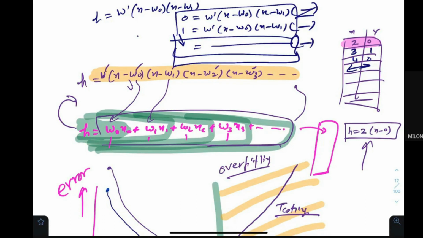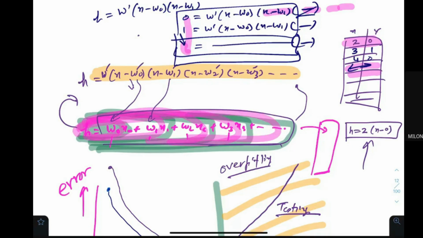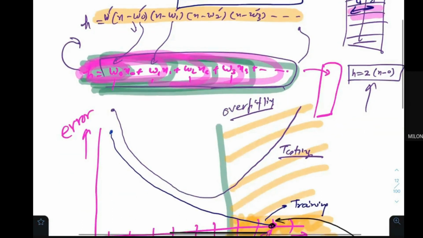With every new training example, if you increase the number of terms, you increase the complexity, initially this, then this, then this. If you increase the complexity, then you can turn the error down to zero. You would make the error zero. This part is clear? Whether this makes sense?